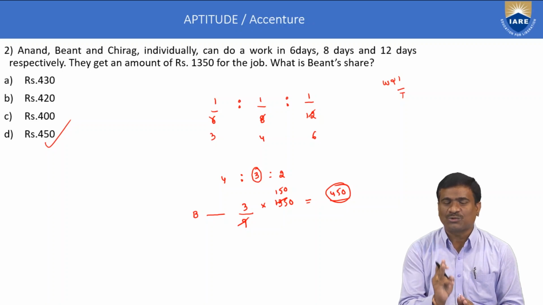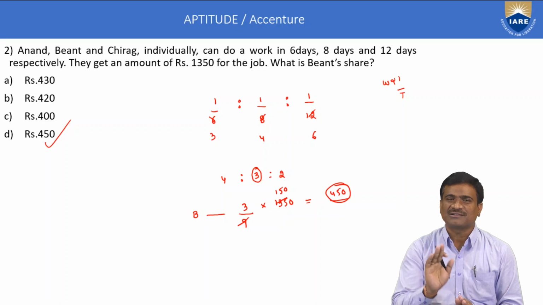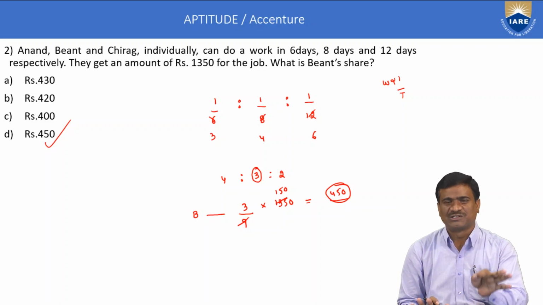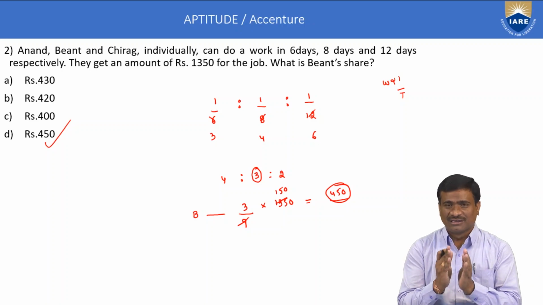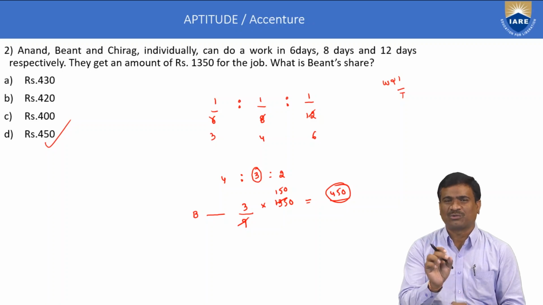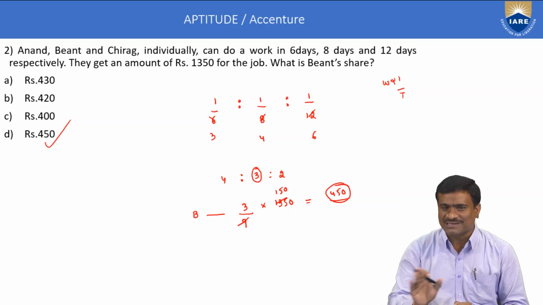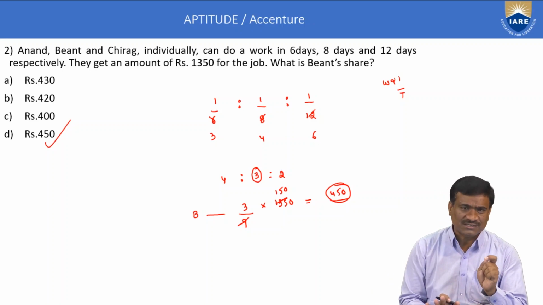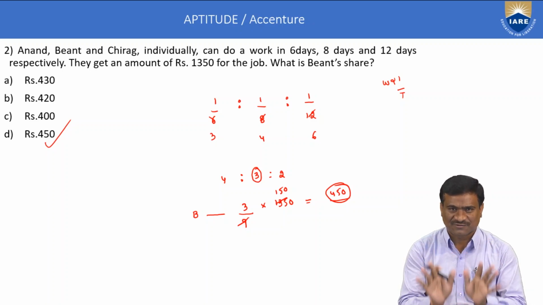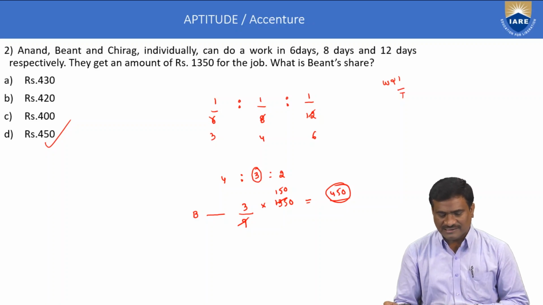If you concentrate on only these 3 concepts in time and work, then 2 to 3 marks are completed. The next part is only simplification, using the LCM concept, that is the least common multiple concept. That is very important for time and work. There are no formulas in time and work: use inverse proportion as the first condition and the LCM method as the second condition. This is enough. Next, example number 3.